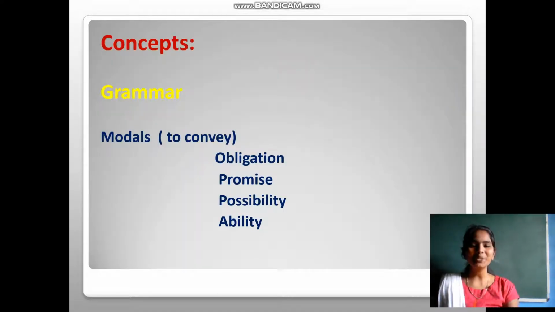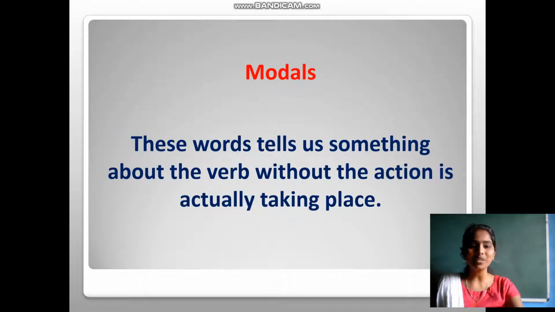Today we are going to revise modals from the grammar component. Modals are used to convey obligation, promise, possibility and ability. First we will learn the meaning of modals. These modals tell us something about the verb without the action actually taking place.